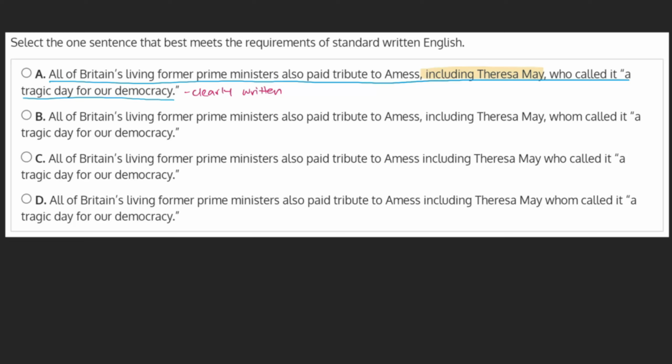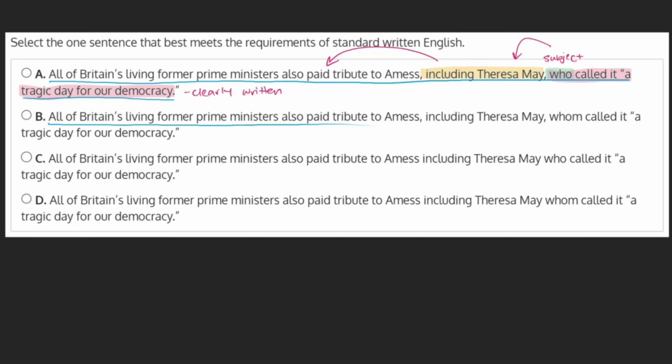Including Theresa May is a phrase that tells us she is one of the people who paid tribute, and the clause that follows, who called it a tragic day for our democracy, correctly uses who as opposed to whom, since it refers to the subject of our clause, Theresa May, and not the object. With all this in mind, this is likely our final answer, but let's take a look at the other choices just to be sure. B.